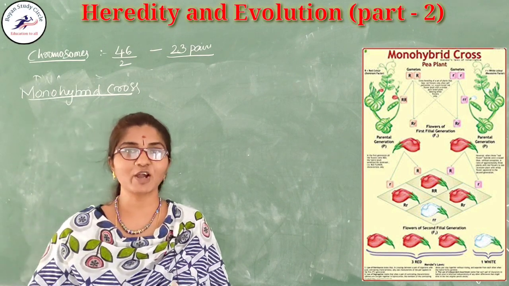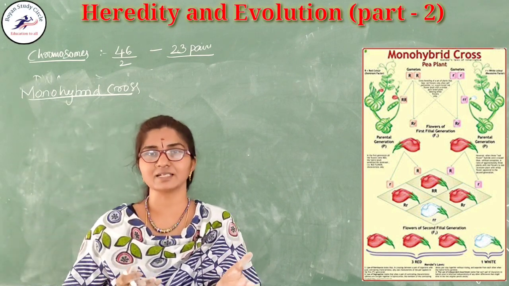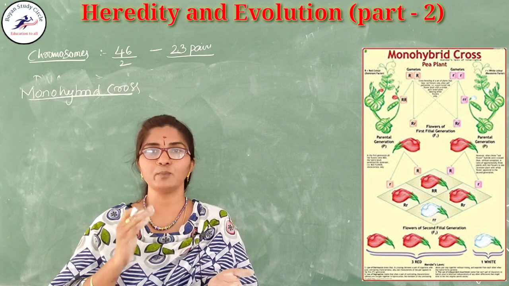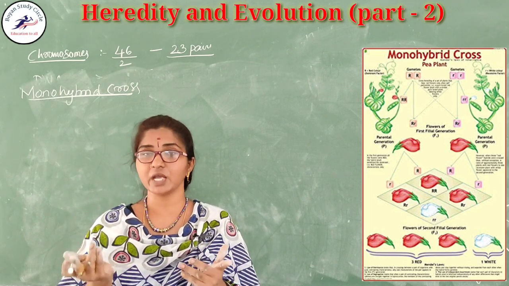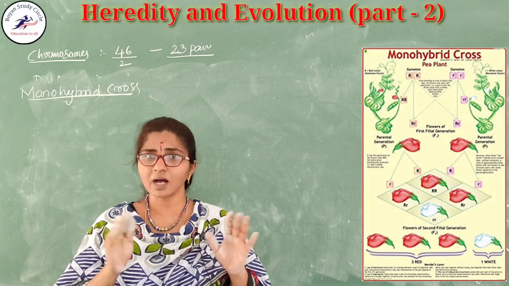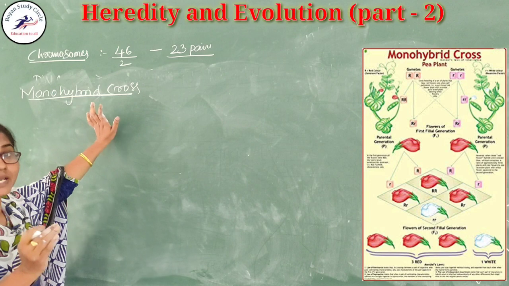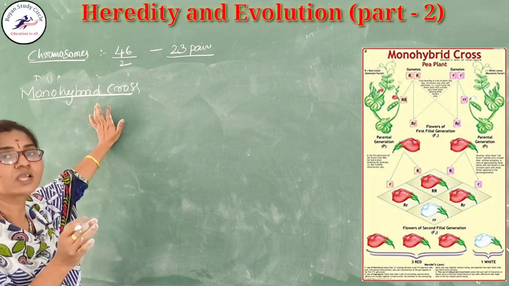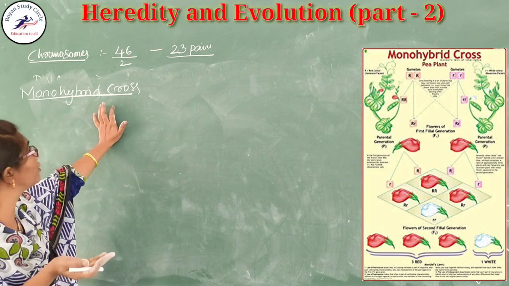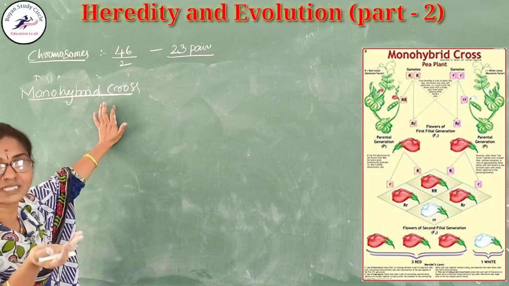Already you know that. Contrasting colors: blue, pink; orange, yellow; orange, pink. All these are contrasting characters. These contrasting characters were taken by Gregor John Mendel to prove his hypothesis.